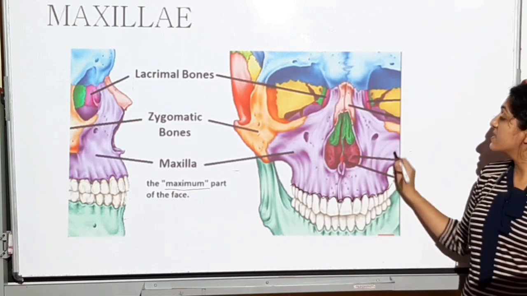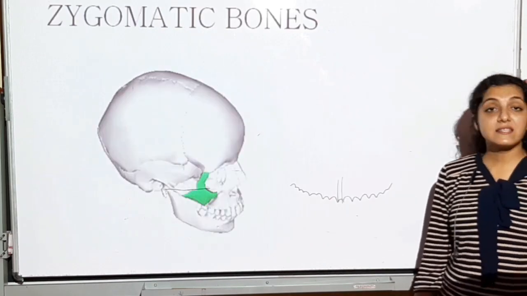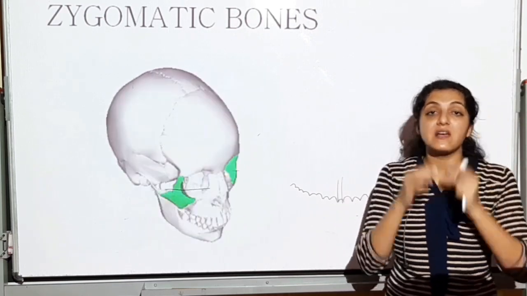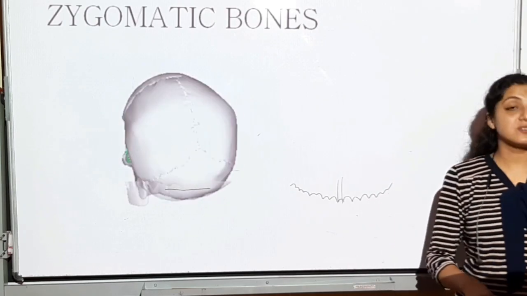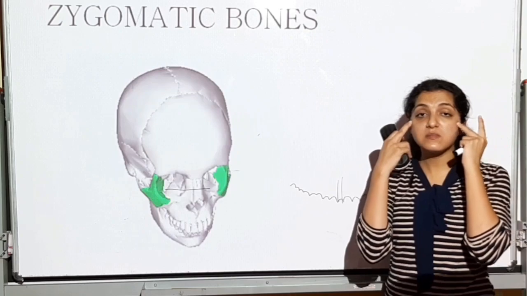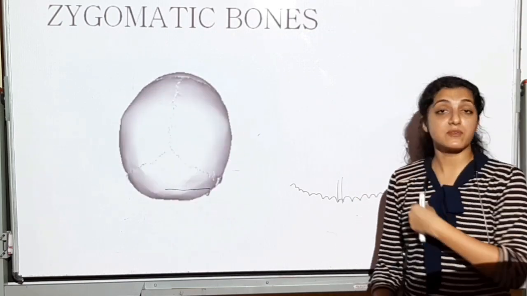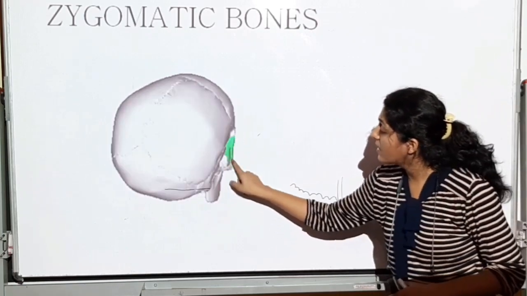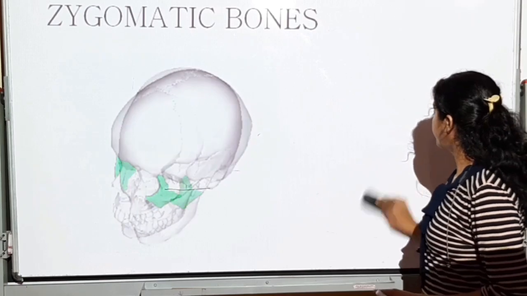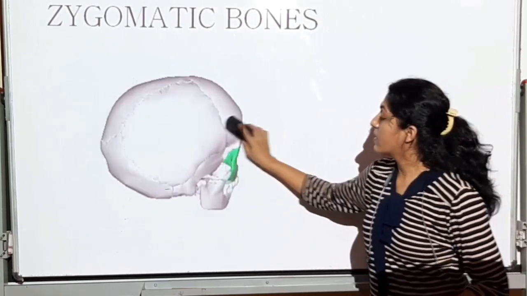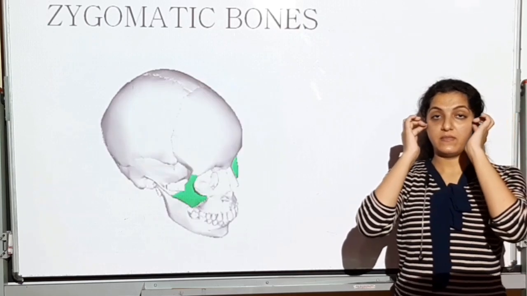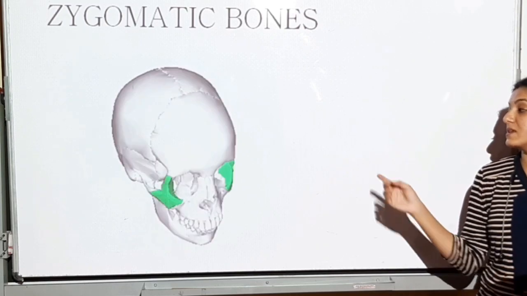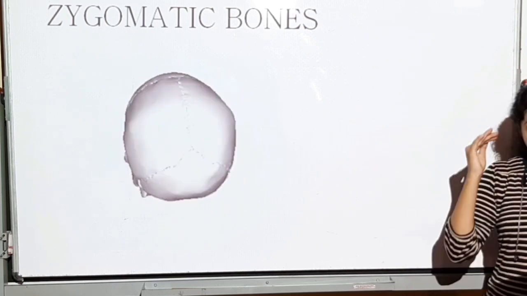You can see its extension. Then next is the zygomatic bones. This bone, the cheeky prominence, these are also called cheekbones. लिख लो आपके notes में. These are also called cheekbones. This bone over here, जो टेम्पोरल बोन में से प्रोसेसेस बताए थे ना, एक स्टाइलॉइड प्रोसेस, एक टेम्पोरल प्रोसेस, वो एक प्रोसेस आके ज्वाइन होता है, zygomatic bone बनाता है. Okay, temporal bone from here and this bone. See, it's going to form the lateral wall and the inferior part of the orbits.